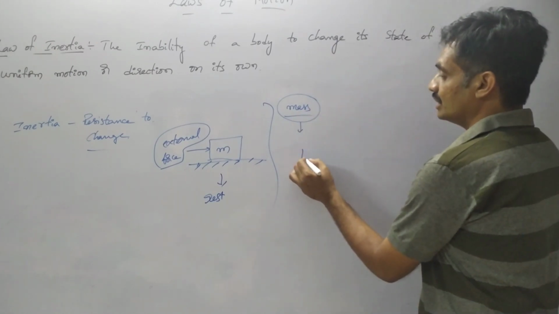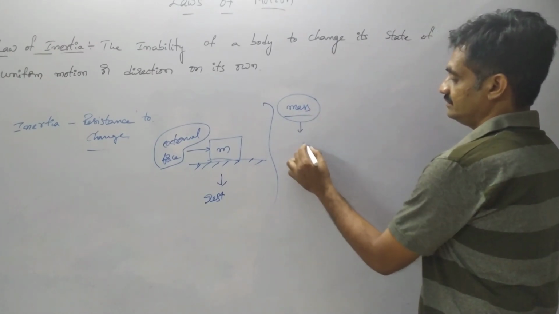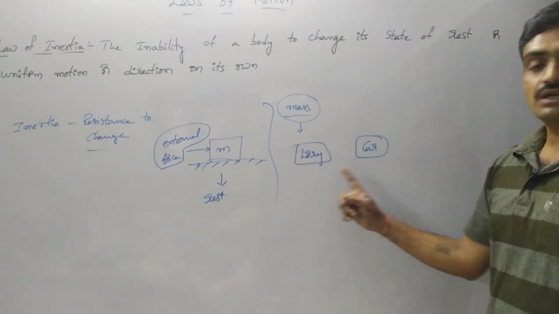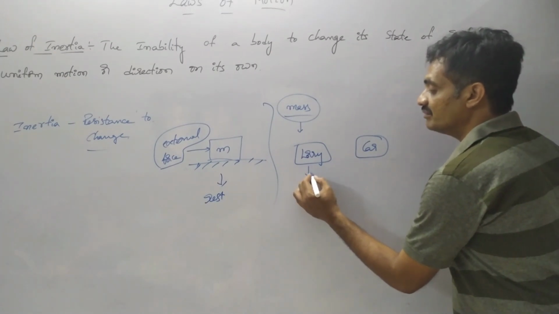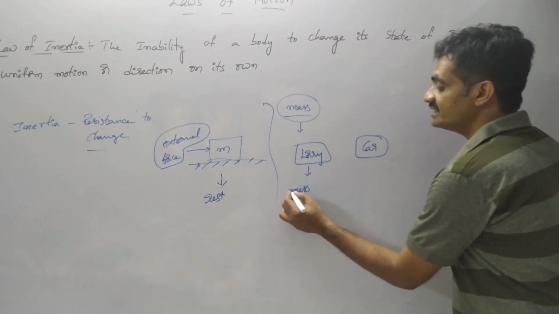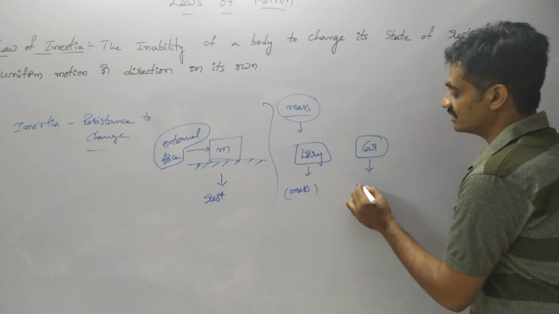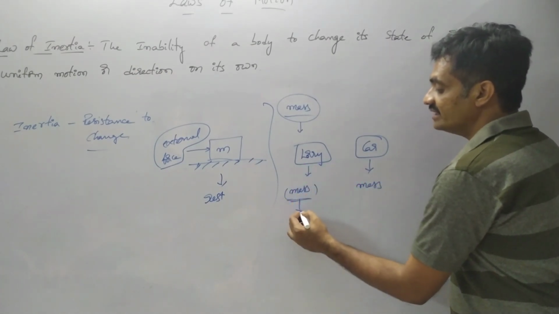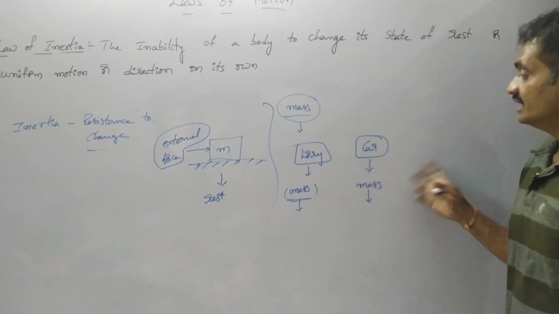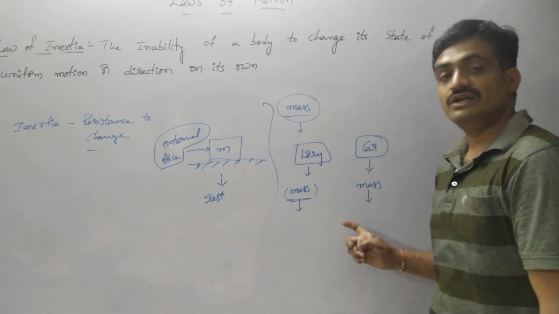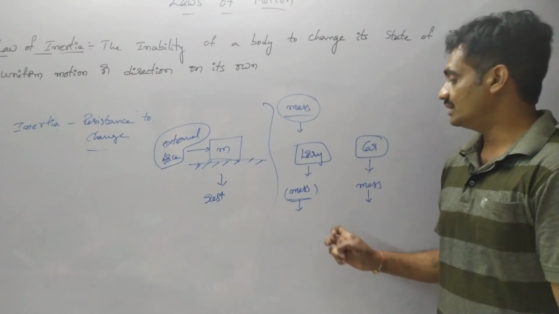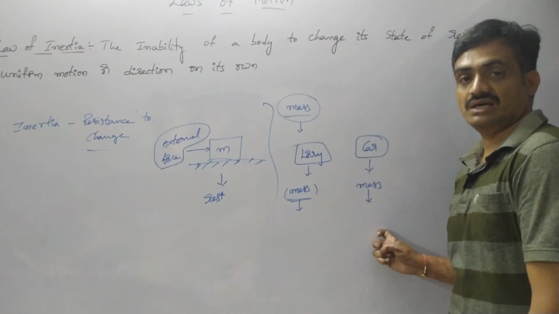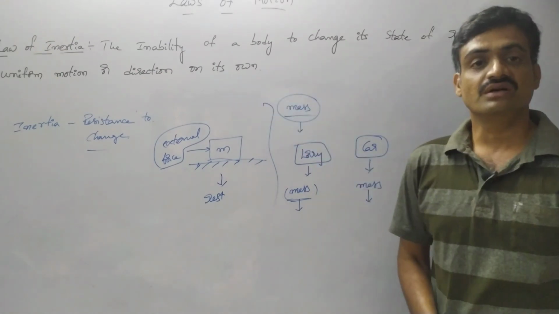Let us consider a lorry and a car. The mass of the lorry is greater than the mass of the car. So the inertia of the lorry is greater than the inertia of the car. That's why, as you try to pull the lorry as well as the car, the lorry will not move as easily as the car. That represents the case of inertia.